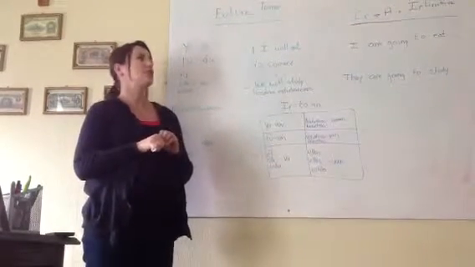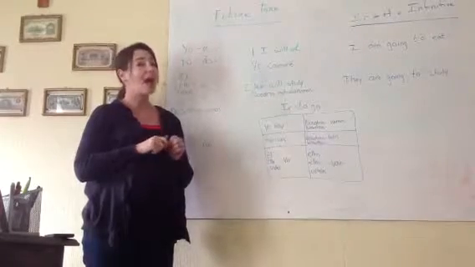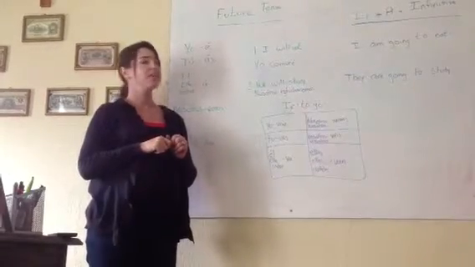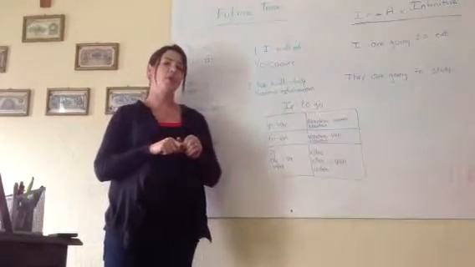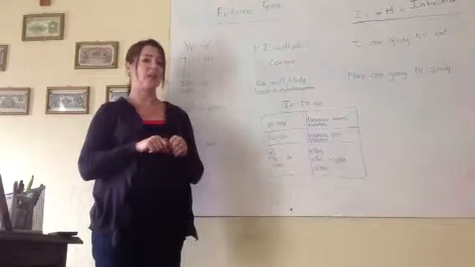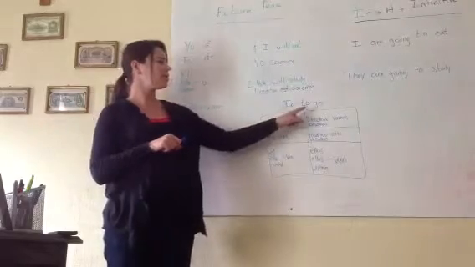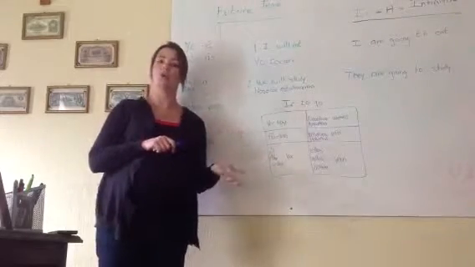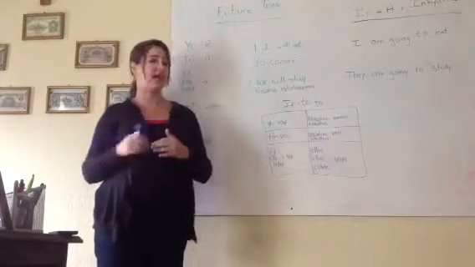Another way to use the future tense, and quite frankly, the more common way to use the future tense, is to use the verb ir. We've used the verb ir in previous lessons, but let's go over the conjugations of it. Ir means to go, such as I go to the store, or we go to class.